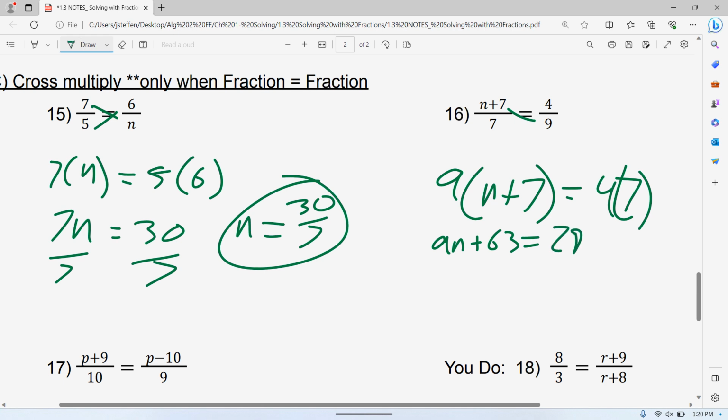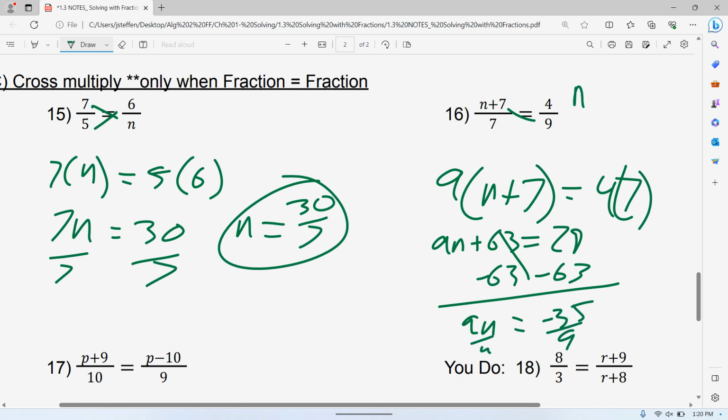Subtract 63 from both sides. 28, that's what that's supposed to say. 28 minus 63 is negative 35. And lastly, divide by that number. 35 divided by negative 9, that also I don't think reduces.